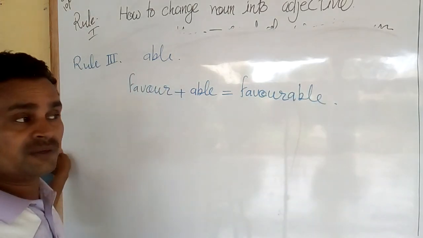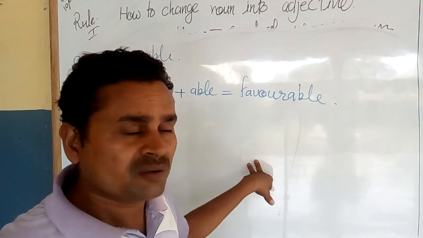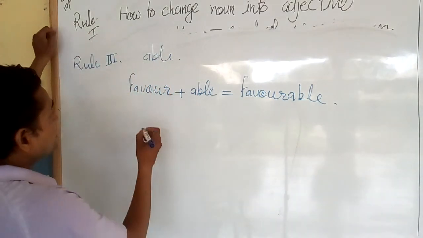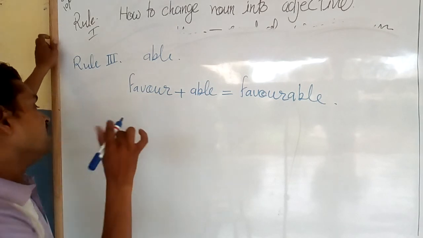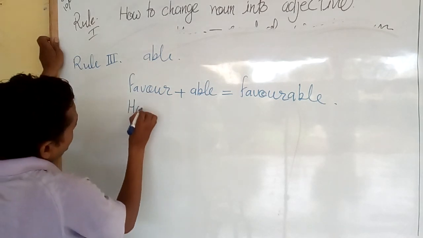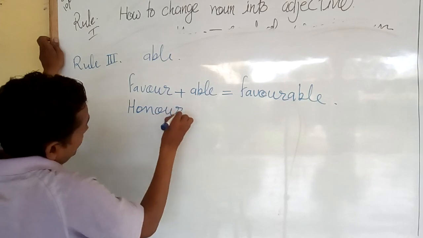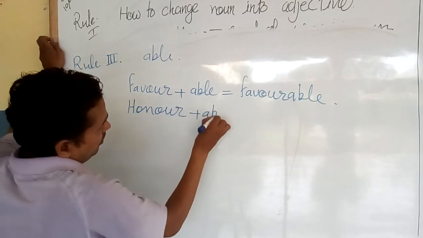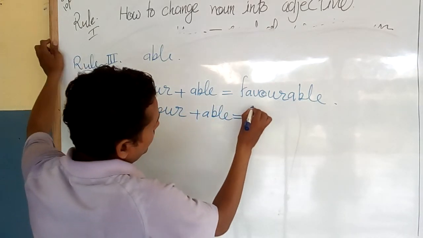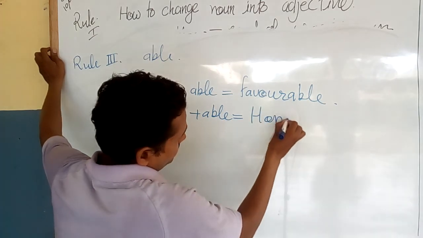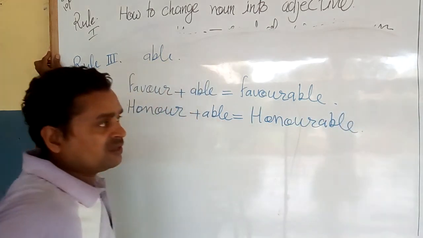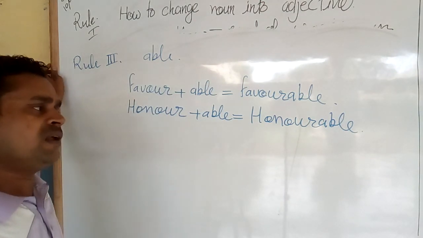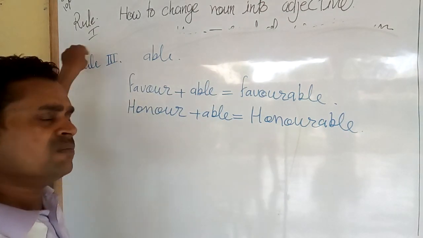Are you understanding or not? And for the next example, take humor, honor. Honor, you can add able. It will be honorable. Honorable.